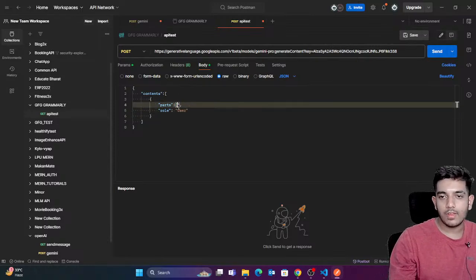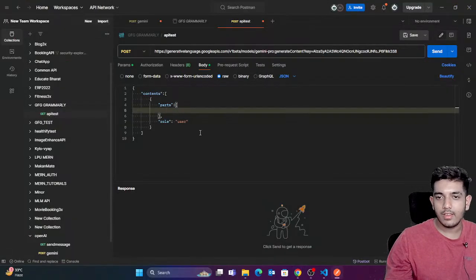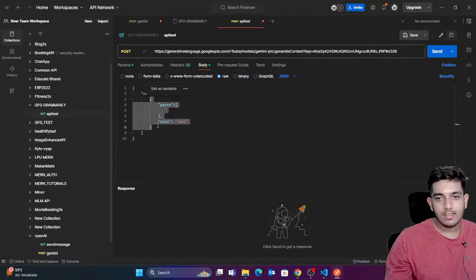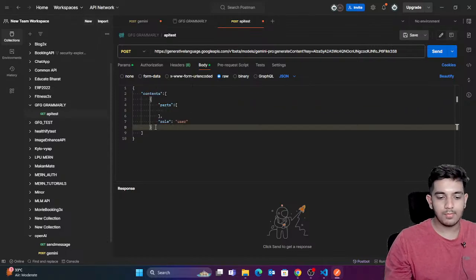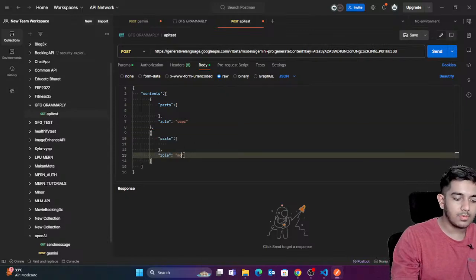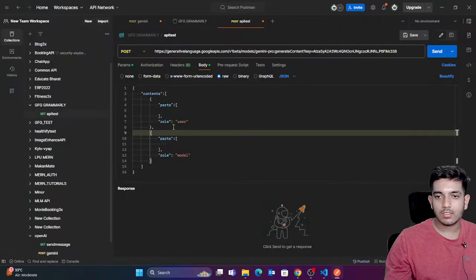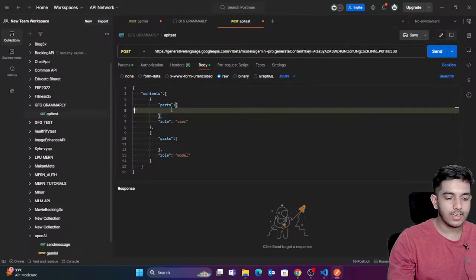Now here comes the main part. I'm writing the exact same prompt here. First is the user stuff. User asks something, user gives some instruction, and model gives some response. So what has the user asked? User has simply asked this, whenever I ask my name. So here I would simply say text, what text the user has sent.